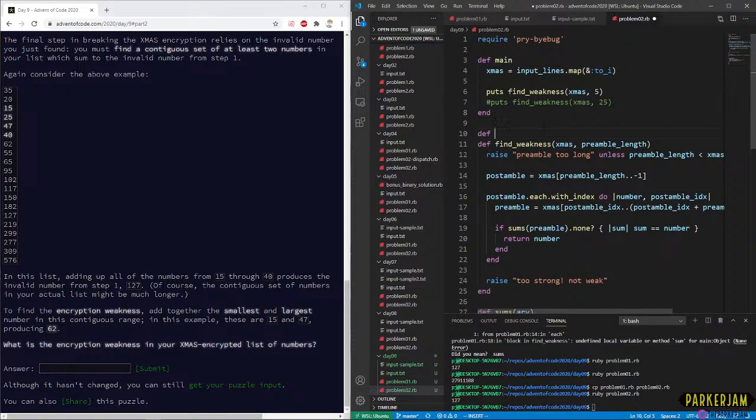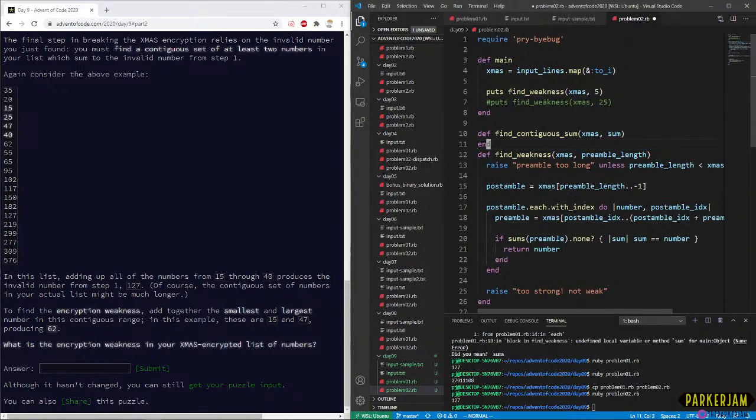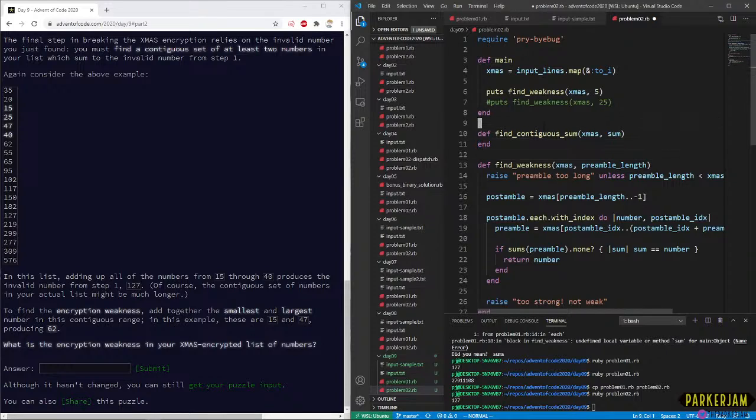So we're going to make another method. Do I actually want to use the word contiguous? And this is going to return an array.